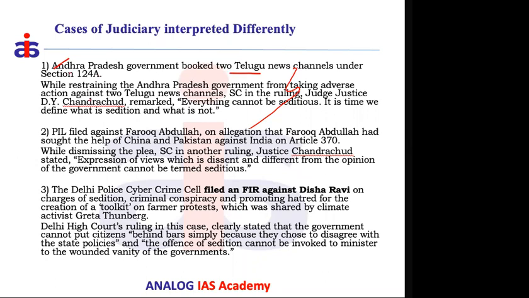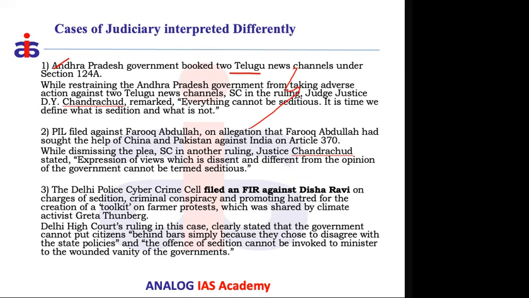While finally deciding this case, the Supreme Court clearly said that this does not attract the provision called sedition. Whatever was done by these Telugu news channels in the airing process does not constitute sedition.